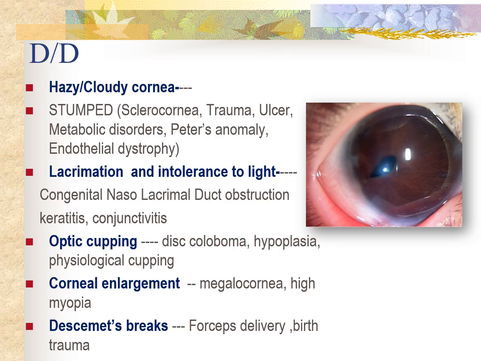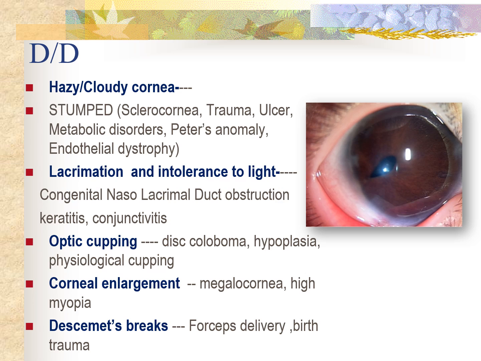The differential diagnoses are hazy or cloudy cornea, the mnemonic of which is STUMPED, that is sclerocornea, trauma, ulcer, metabolic disorders, Peters anomaly, and endothelial dystrophies. Then it has to be differentiated from other causes of lacrimation like congenital nasolacrimal duct obstruction, keratitis, and conjunctivitis.